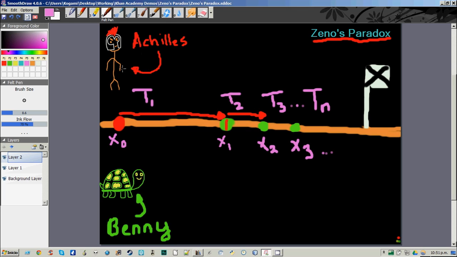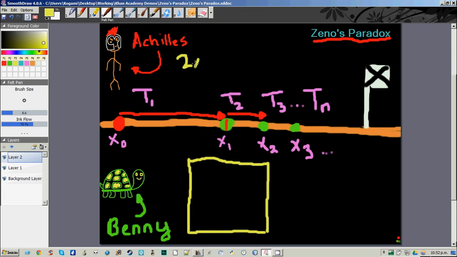If that seems like a strange idea, and it might, let me just illustrate it with an example from geometry that ties back to our little foot race. So I'm going to draw a square really slowly because I'm bad at drawing. And we're going to imagine that this square is the total amount of time that it takes Achilles to catch up to Benny. Now we said that Achilles is running twice as fast.